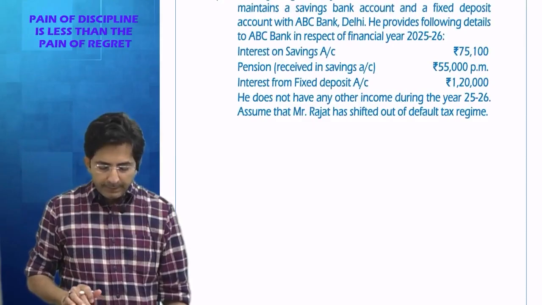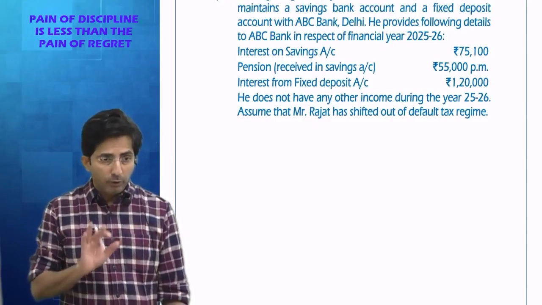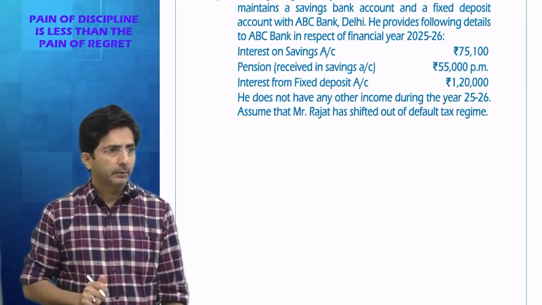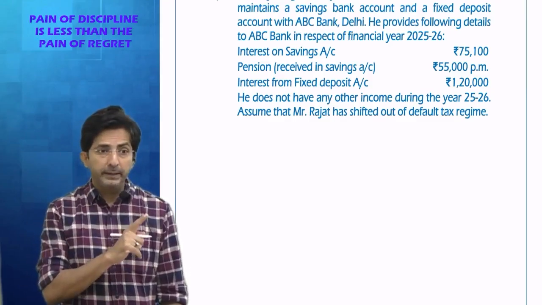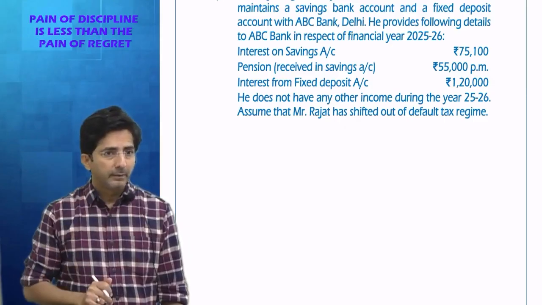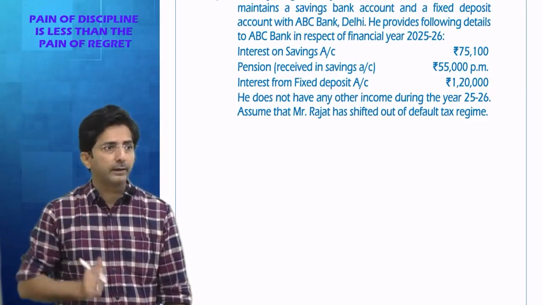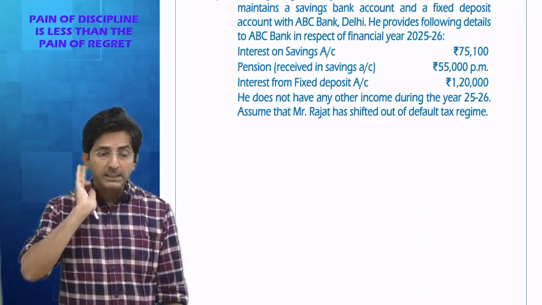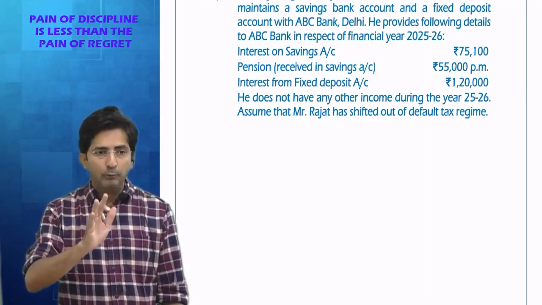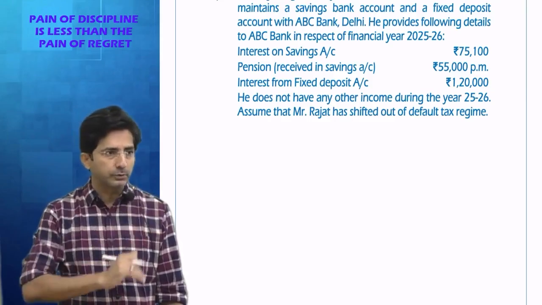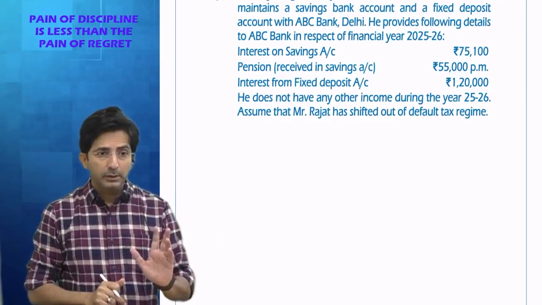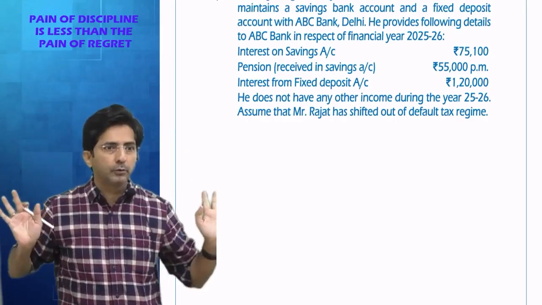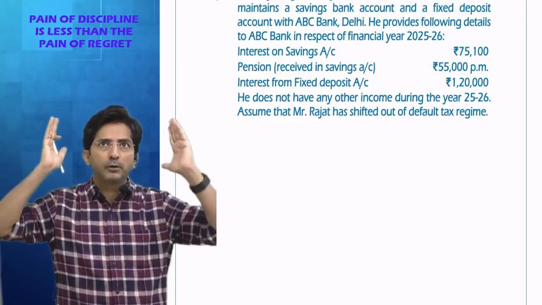So tell me how the TDS will be calculated. You know, under 194P, literally bank will do his full computation. Because 194P will later on exempt that senior citizen from filing of return. So when you are exempted from filing the return, your full-fledged tax will be calculated by the bank and deducted at source. So here the tax calculation of TDS will be full-fledged. Means literally full computation you have to do. Means imagine 5 heads of income.